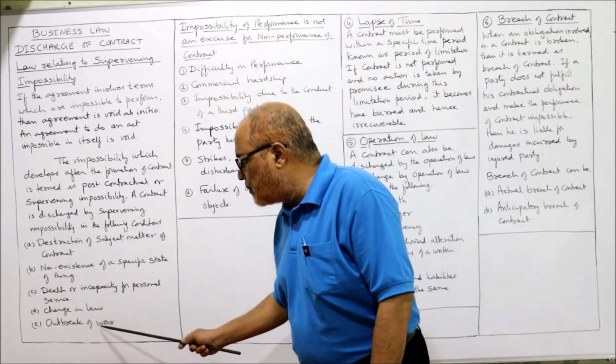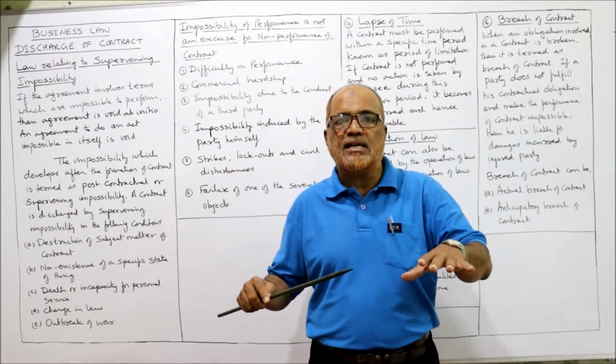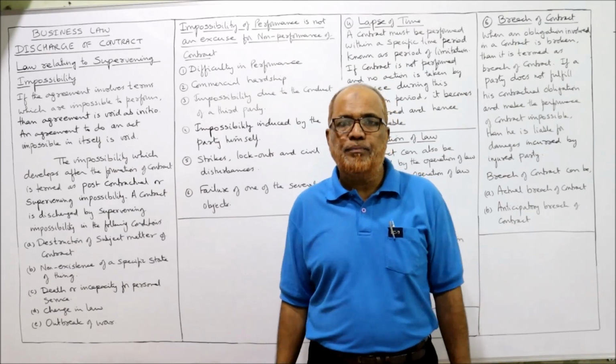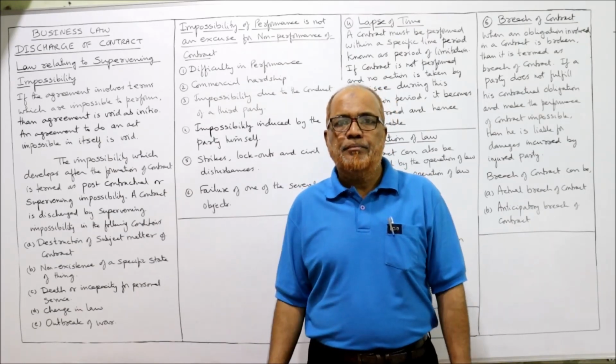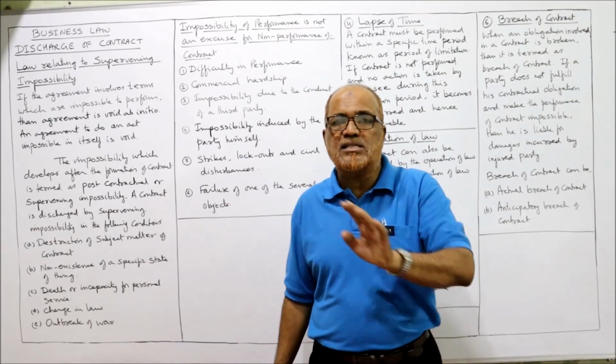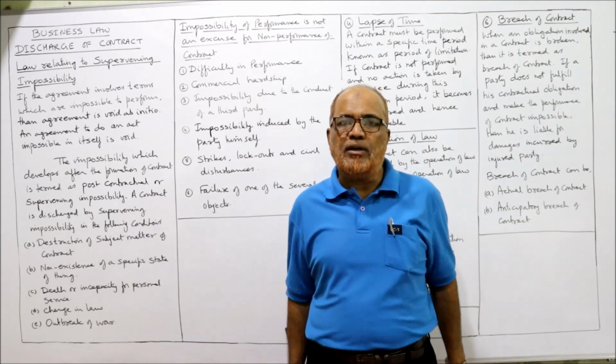Next comes outbreak of war. If a contract takes place during the war period, then it is completely unlawful. It is void because it is unlawful. At the time of war, if a contract has been entered into with the enemy nation, then the contract will be void.